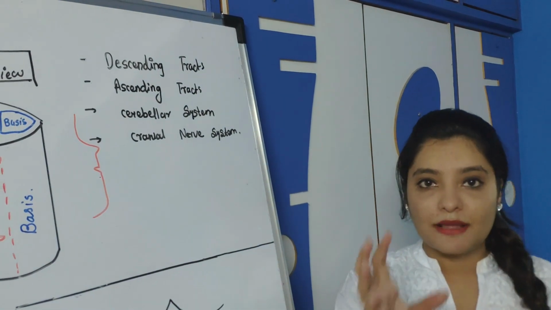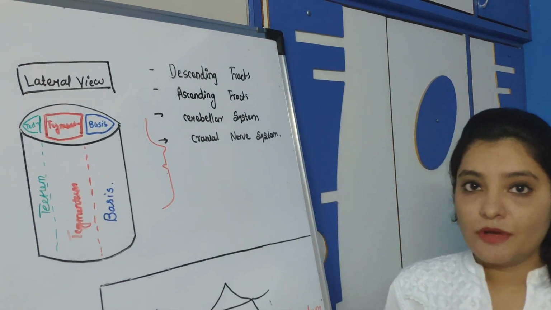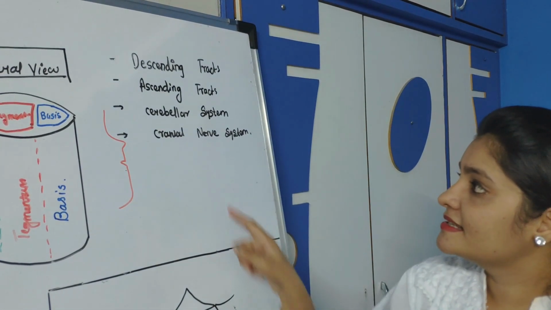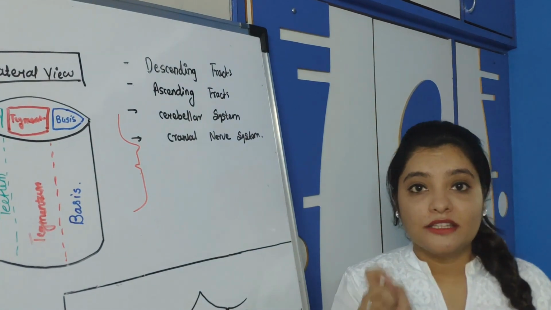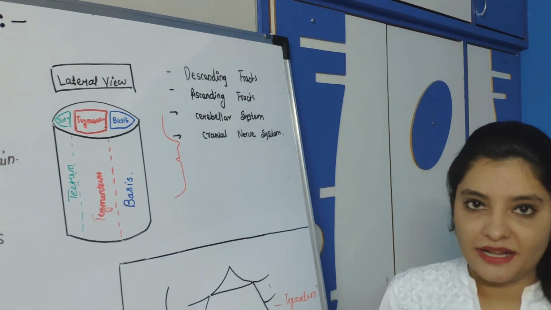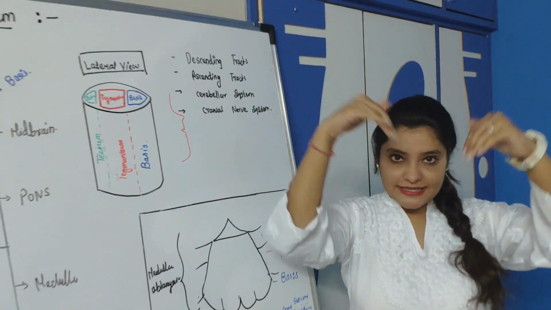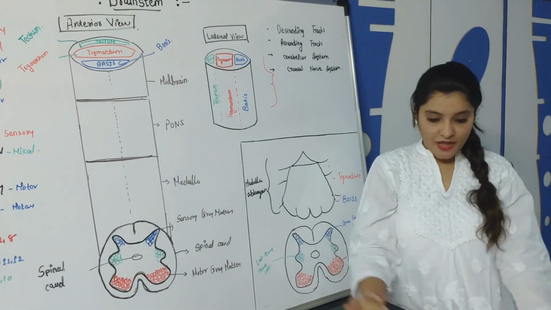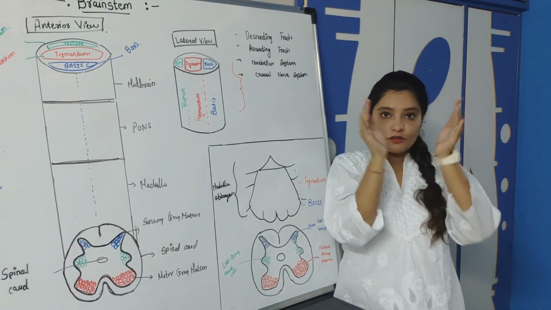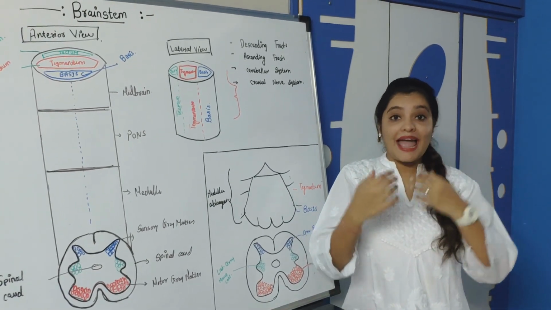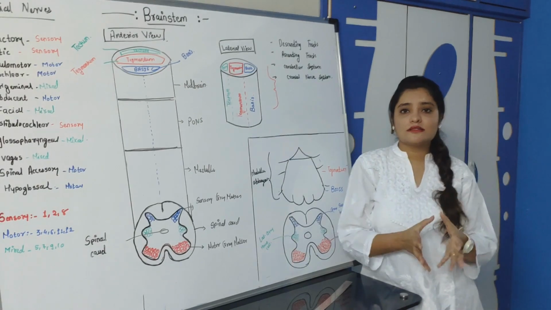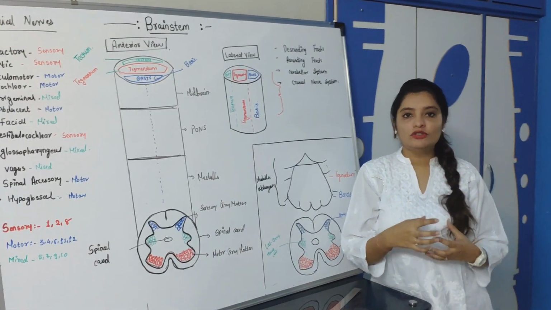Third is the cerebellar system. You know the cerebellum is attached to the posterior part of the brainstem, so this system is called the posterolateral system. And the cranial nerve system: the nuclei of the cranial nerves and the cranial nerves are situated in the anterior lateral part of the brainstem. So there are mainly four systems: descending tracts, which pass through the brainstem; ascending tracts, which also pass through the brainstem; the cerebellum, situated on the posterior side, so the posterolateral system; and the cranial nerves, situated anterior and lateral, so the anterolateral side. All these systems are passing through the brainstem.